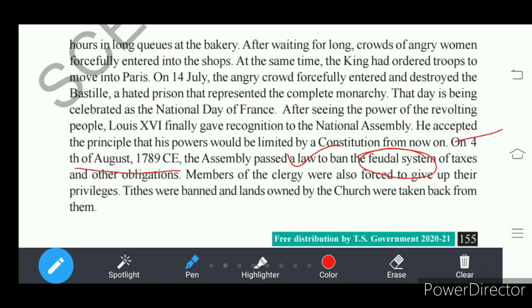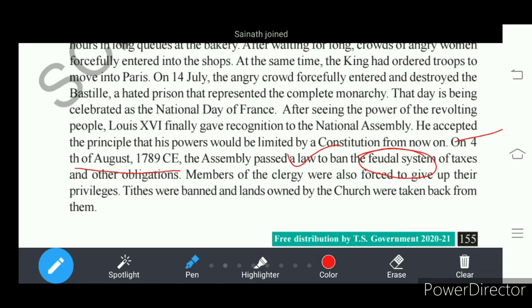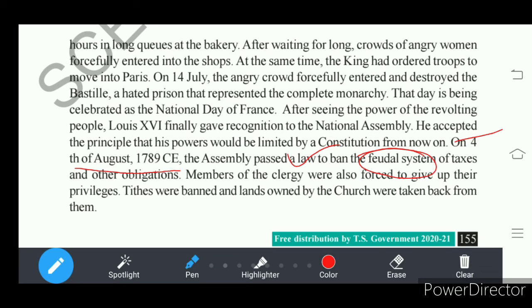According to that act, taxes of the feudal lords and other obligations were banned. The third estate people, especially peasants, worked in the houses of the landlords. They worked for the feudal lords in their army, right? And they worked in the fields of the feudal lords free of cost.